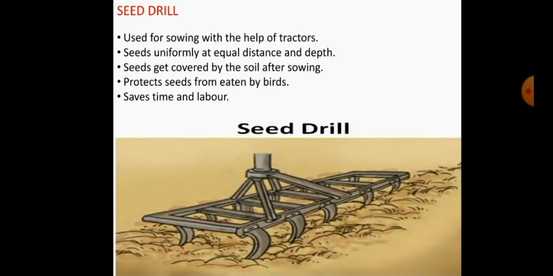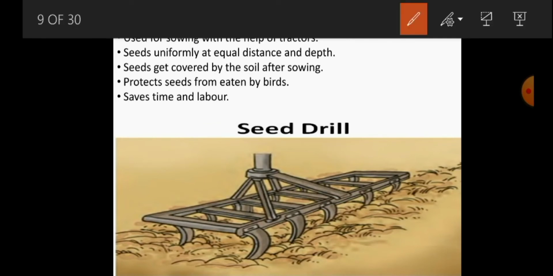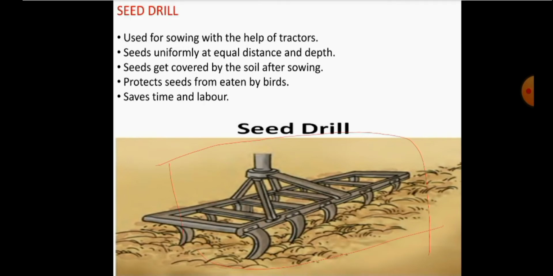Similarly, the modern method is the seed drill. The modern method of sowing is the seed drill. This is the instrument, the seed drill. By using a tractor, we can do this method of sowing. The seed drill is used for sowing with the help of tractors, and by using the seed drill, seeds are sown uniformly at equal distance and